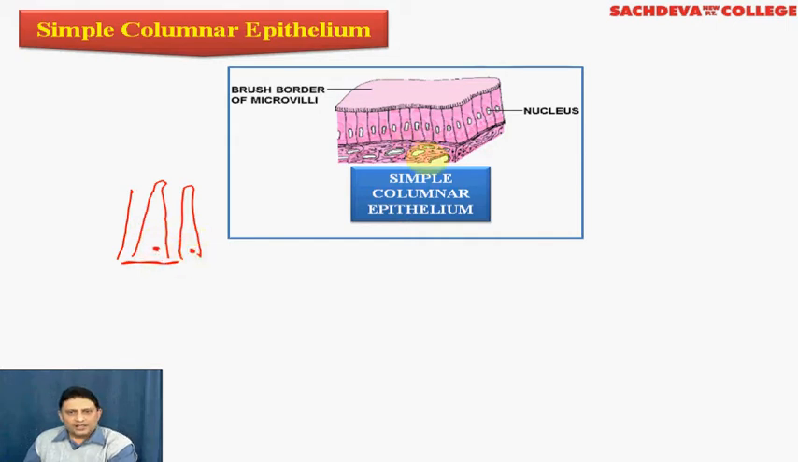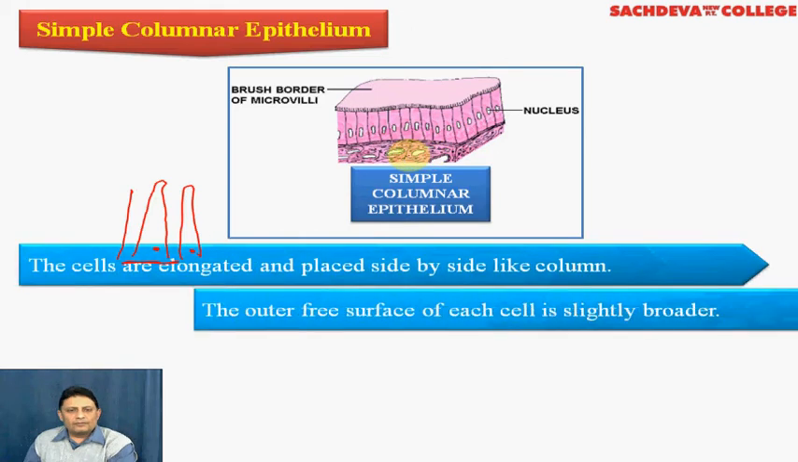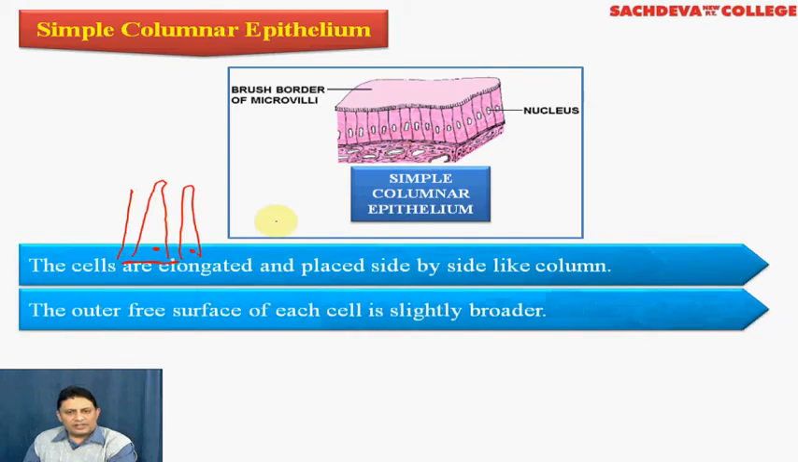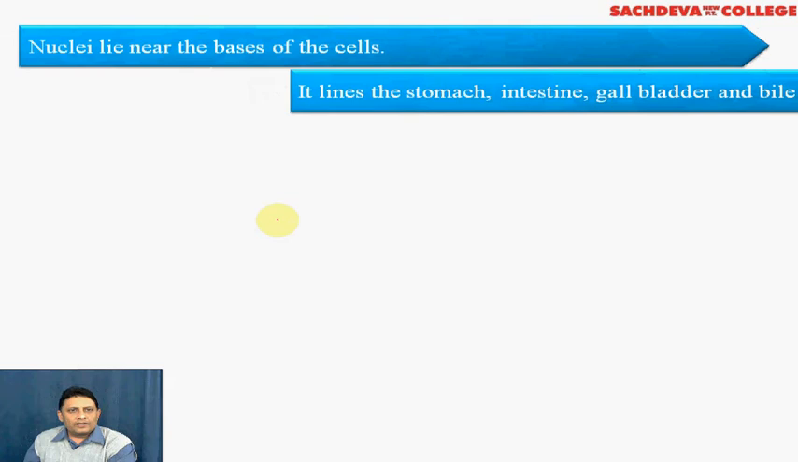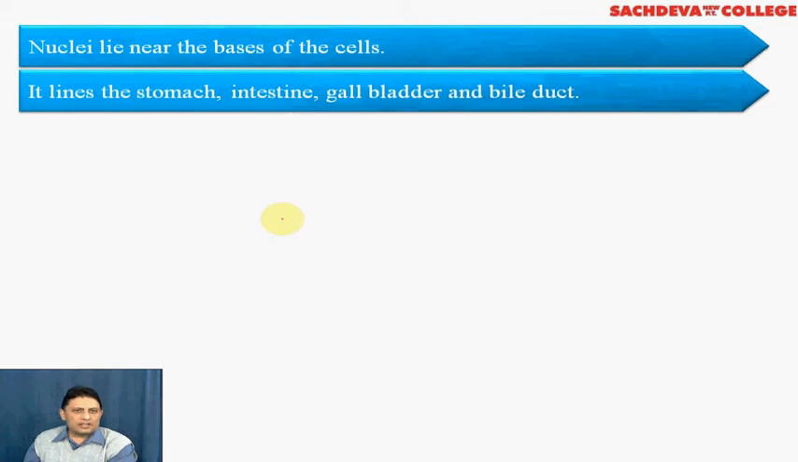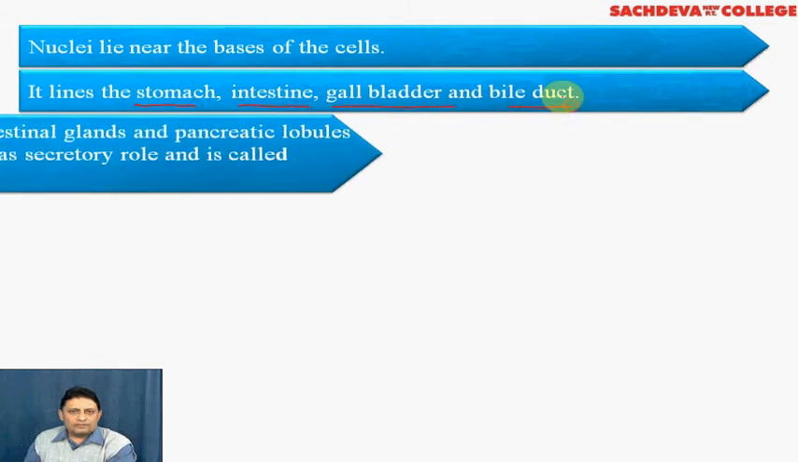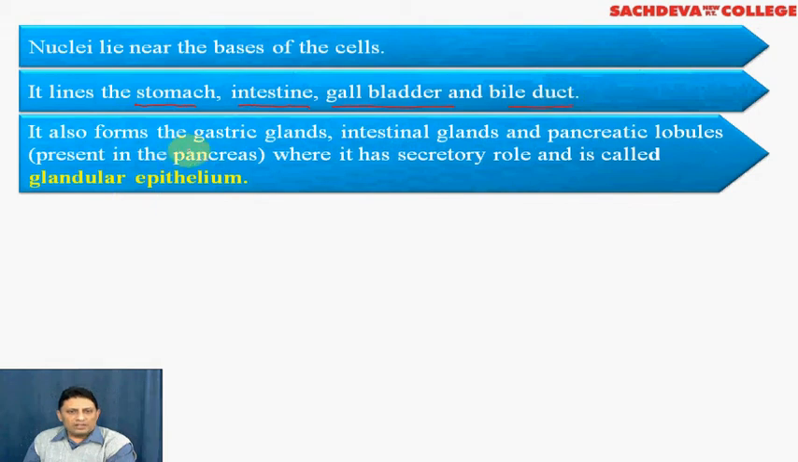The cells again rest on the basement membrane. The outer free surface of each cell is slightly broad. As we discussed, the nucleus lies near the base of the cell. This type of epithelium is present in the stomach, intestine, gallbladder, and bile duct. It also forms various gastric glands, the intestinal glands, and the pancreatic lobules. So it is also present in glands associated with the alimentary canal.